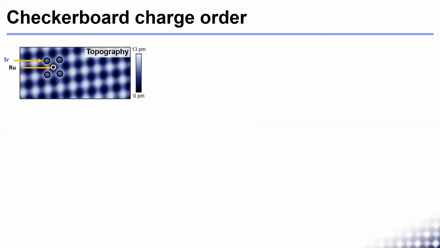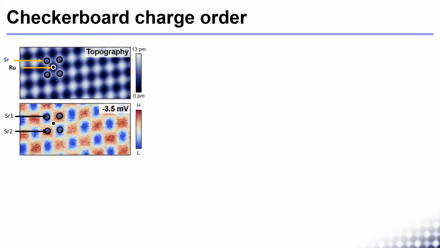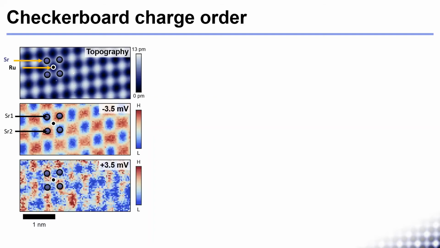To understand the energy dependence of this checkerboard modulation, we look at the differential conductance maps in a small area where we take a tunneling spectrum at each pixel of an image, resulting in two-dimensional real space images of the local density of states. We observe that, although the topography at positive bias does not show such a modulation, the differential conductance layer at -3.5 millivolts shows a strong checkerboard, and at +3.5 millivolts, a checkerboard is also visible, but with opposite phase.